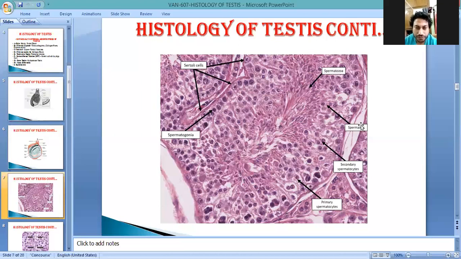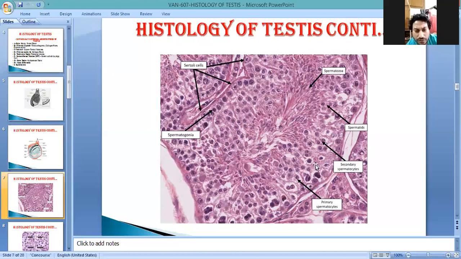So this is the basement membrane, which contains the first cell on its base, that is known as spermatogonia. You see here, this is the basement membrane. So this is spermatogonia. This spermatogonia later on converts into the primary spermatocyte. So you see the picture. This is the round, somewhat round spermatogonia. This elongated structure is the primary spermatocyte. Next, large in size and ready to contain some elongated structure that will finally convert into the tail of a sperm. So this is the secondary spermatocyte.